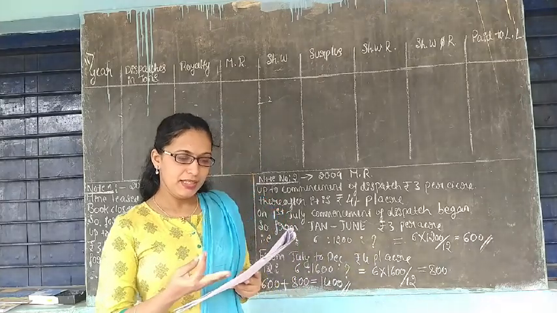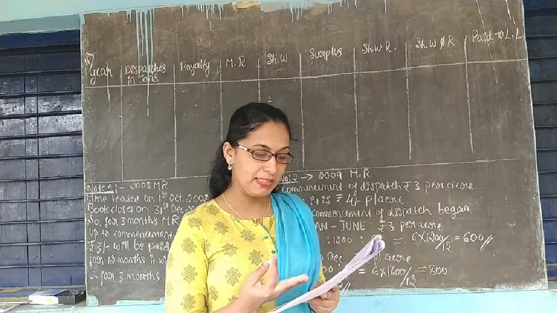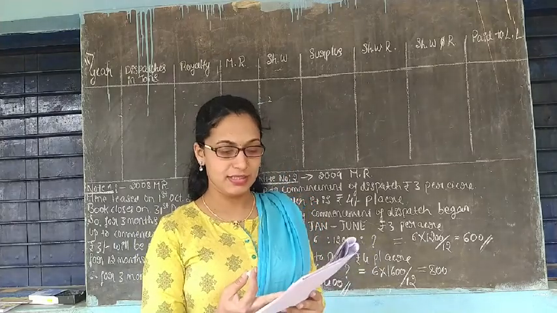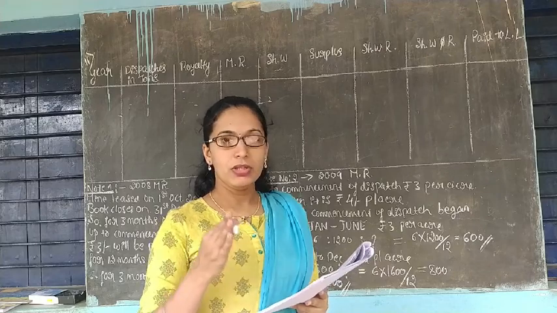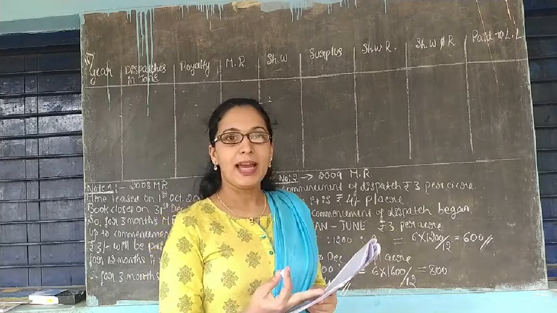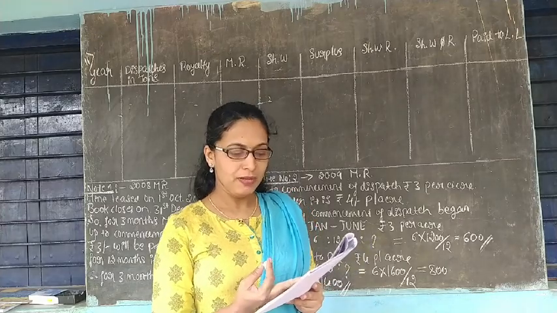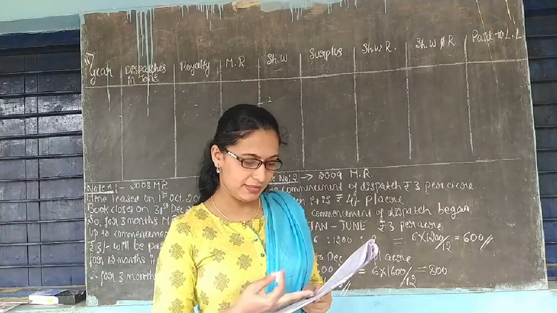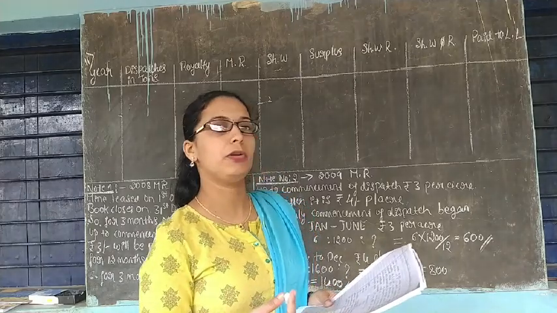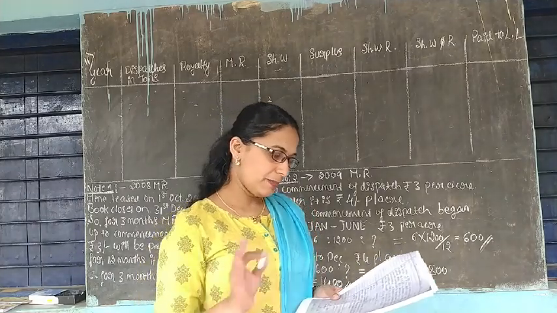Here commencement of dispatch has begun from 1st July 2009. So the lease was taken on 1st October 2008 and dispatch began from 1st July 2009. All the other things are given: the accounts you have to prepare, the years, and the dispatch of tons.